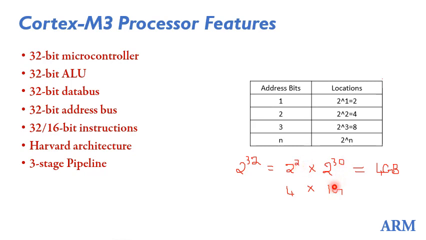As you know, 2 power 30 comes to be 1 GB. 2 power 10 is 1 KB, 2 power 20 is 1 MB, 2 power 30 is 1 GB, and 2 power 2 is 4. So 2 power 32 gives 4 GB of unique combinations. That means it can address 4 GB locations of memory.